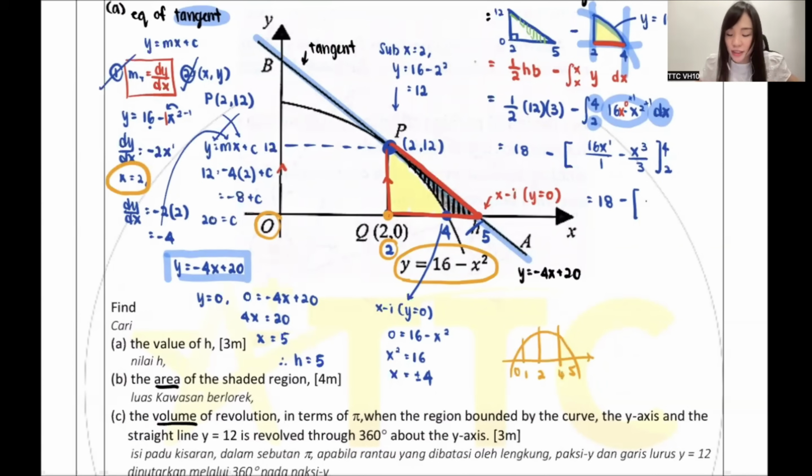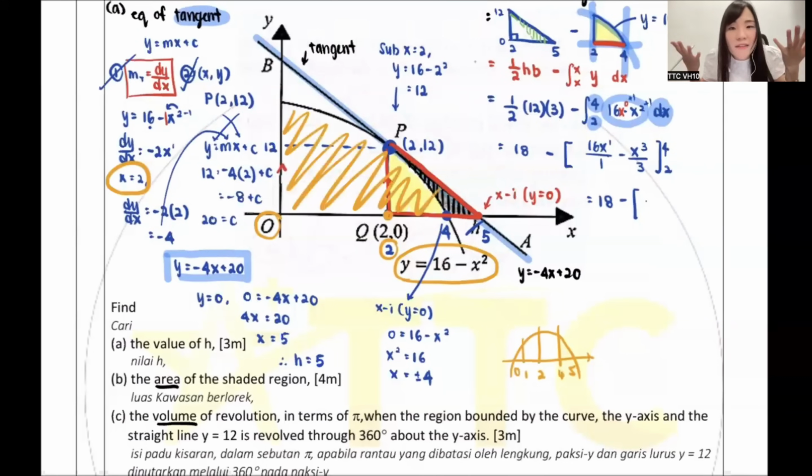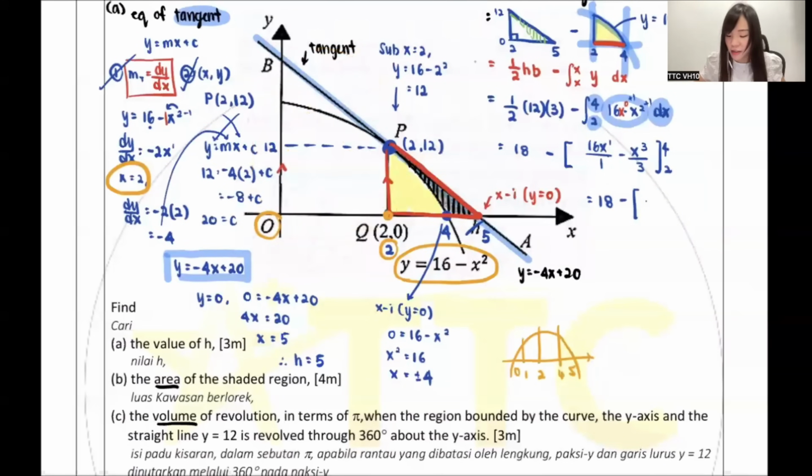Then the problem now is, do I have interest to find the whole thing? No. If you put 0, 4, you will find this whole orange color one. But I never want to find the orange color one because this part does not even have any shaded region. Can you see the black color one? My shaded region is this part. So I only concern about where I got touched. I don't even care about those that are not related to me. So that's why I only concern from 2 to 5.